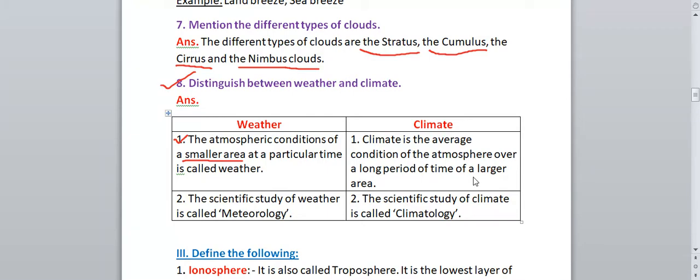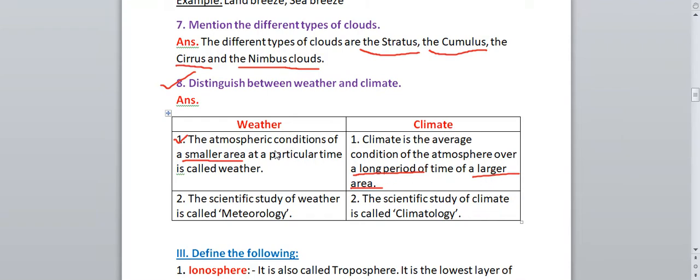But in climate, a large area is considered for the atmospheric conditions, and that also for a long period of time. Suppose 20 to 25 years. If they have recorded the temperature of a particular area for 20 to 25 years, then that is called climate. And weather will be for 1 week or 4 or 5 days, like that. Okay, so the atmospheric condition of a smaller area at a particular time is called weather, and climate is the average condition of the atmosphere over a long period of time for a larger area.